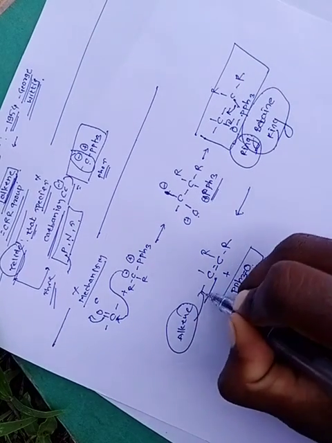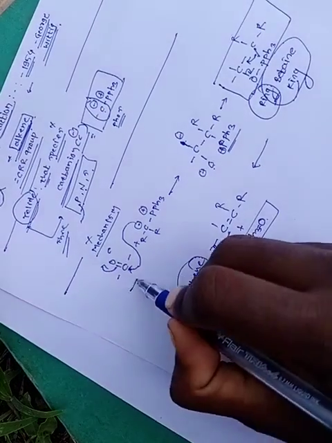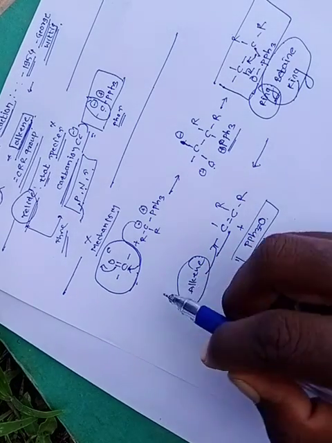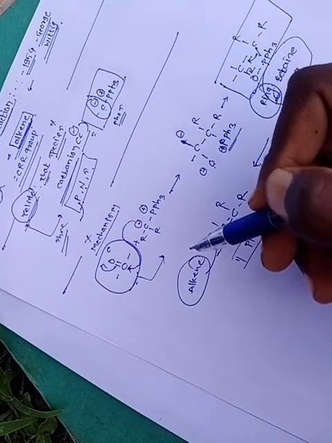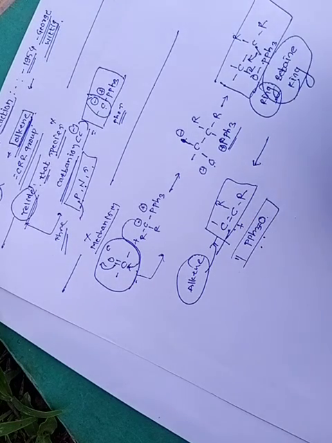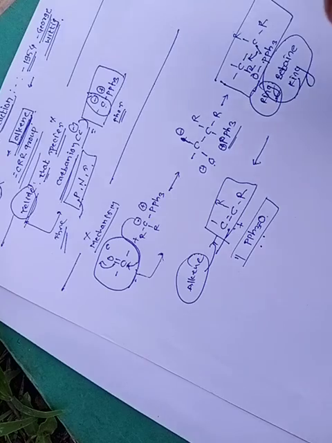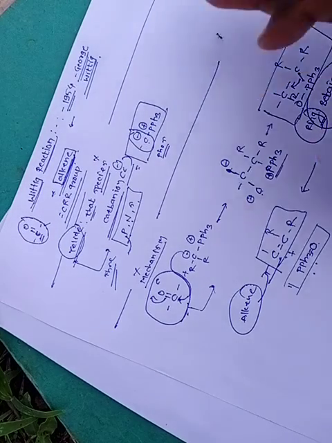Here we can take any compound which contains a carbonyl group. Any compound containing a carbonyl group reacts with the ylide and forms the alkene through the betaine ring intermediate. Here our Wittig reaction is complete.